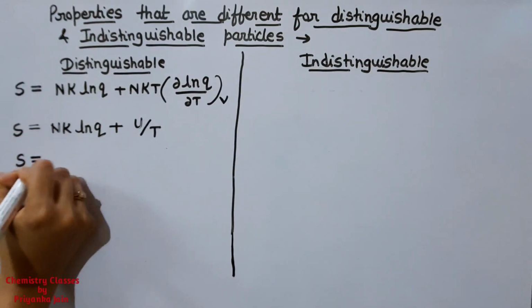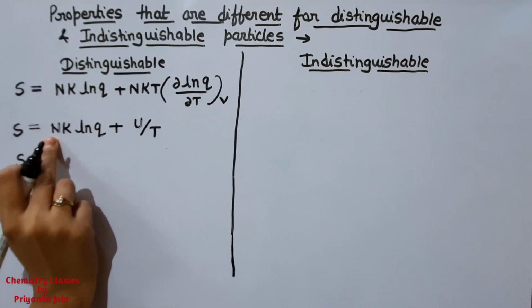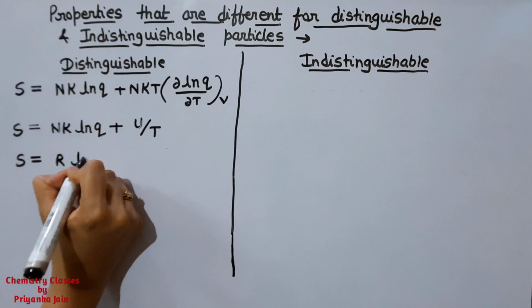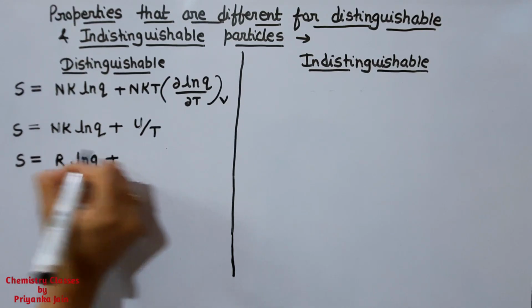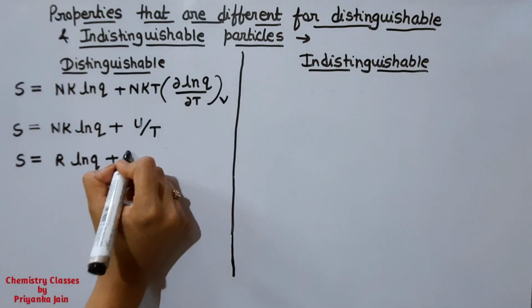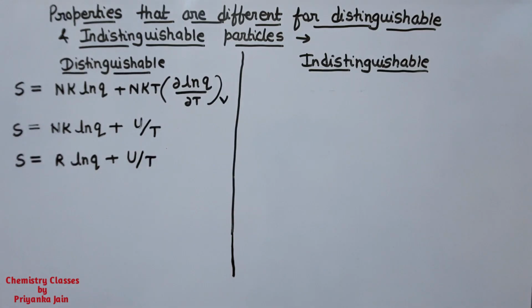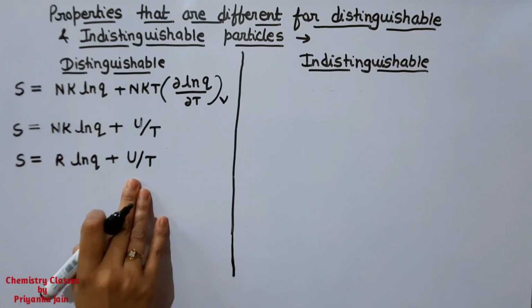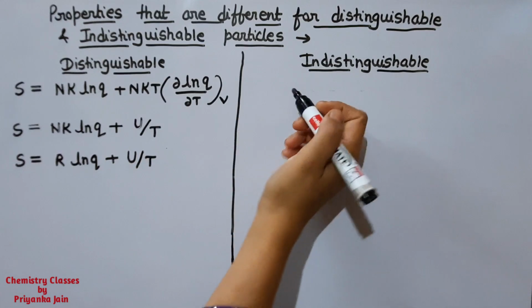Next, we know Nk is equal to the gas constant R, so we can replace Nk by R. So we are getting other formulas. There are three formulas for the entropy of distinguishable particles. All are the same, but at different times you can apply a different one according to your need.